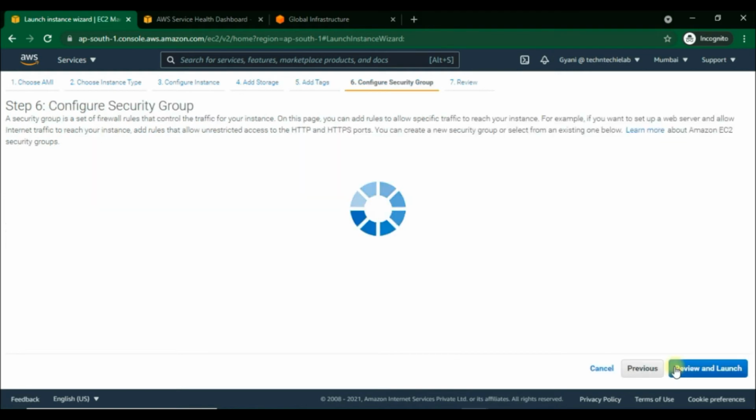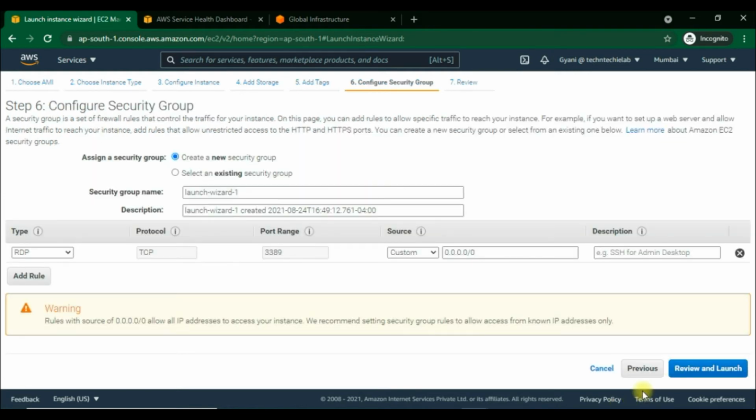Now we'll move to the next step to add the tags. Then we'll move to the next step to configure the security group. Here it is more important to configure the inbound and outbound rule. As I told you before, security group is a set of firewall rules that control the traffic for our instance. We need to create here a new security group, then we'll give it a name and description.